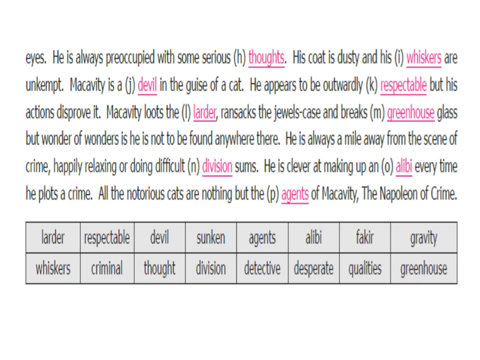Macavity loots the larder, ransacks the jewel case, and breaks greenhouse glass. But wonder of wonders, he is not to be found anywhere. He is always a mile away from the scene of crime, happily relaxing or doing difficult division sums. He is clever at making up an alibi every time he plots a crime. All the notorious cats are nothing but the agents of Macavity, the Napoleon of crime.